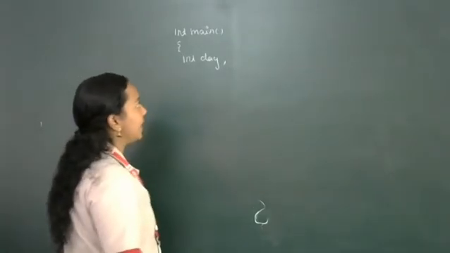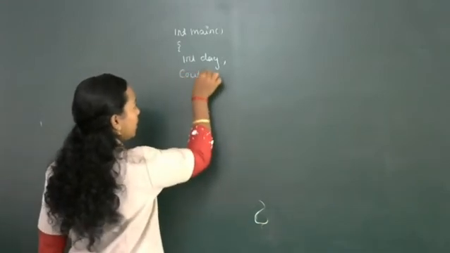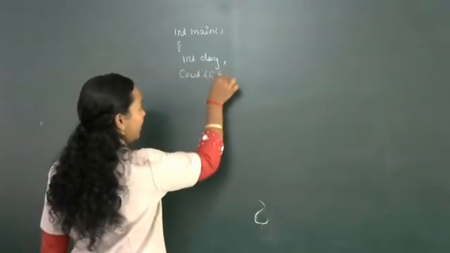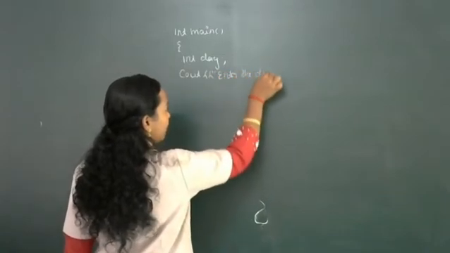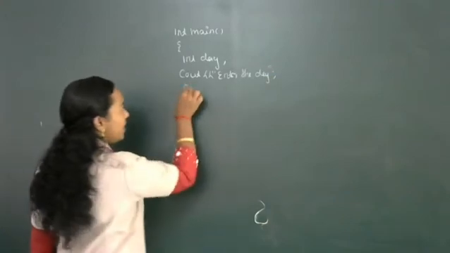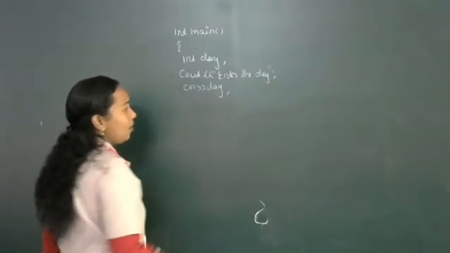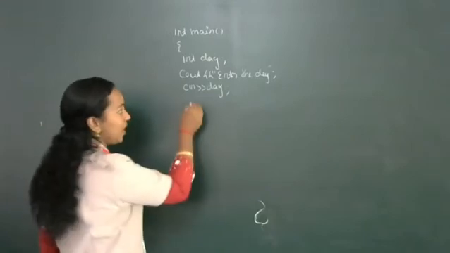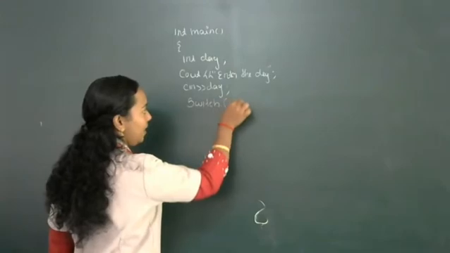So we can write like this: int day, cout, enter the day. Then cin day. Then I am going to start the switch statement. Switch, the test expression will be day.